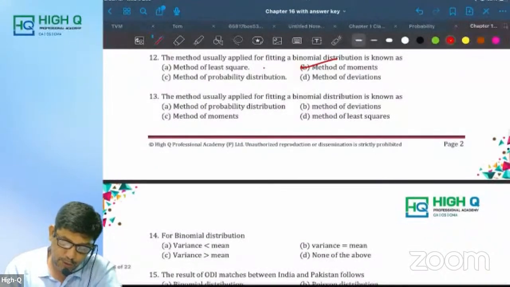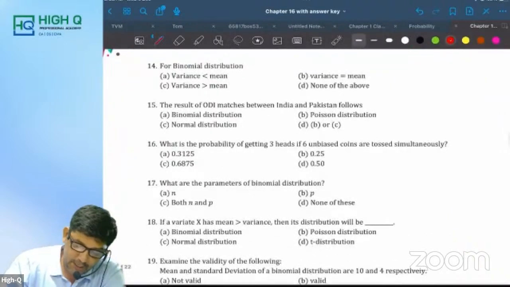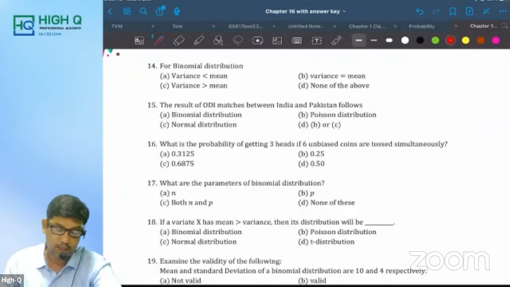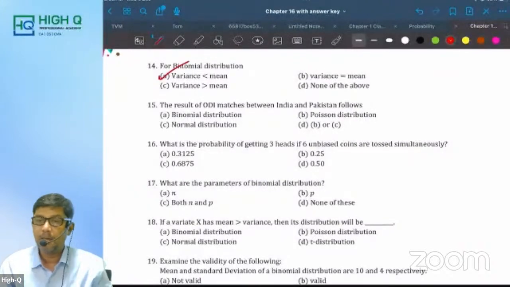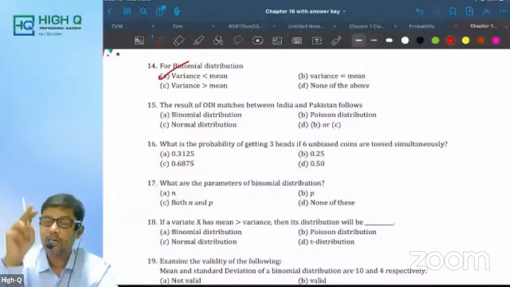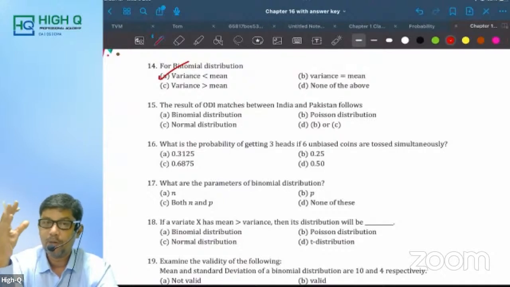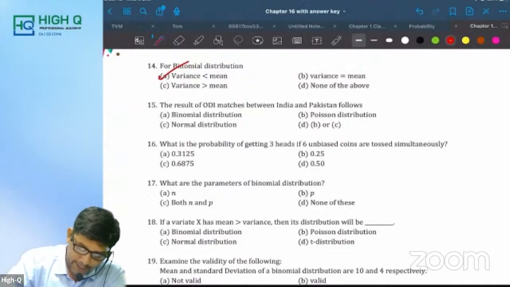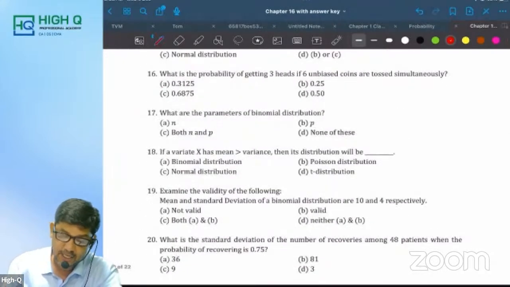The method usually applied, same question only. Now, for binomial distribution, what is the condition? Sir, none of the above. Variance is less than mean, because mean more than variance or variance less than mean, both are one and the same. What about the result of one day international match? Result of one day international match is 50-50. So obviously, probability of success is more here. So it is binomial distribution. What is the probability of getting 3 heads if 6 unbiased coins are tossed simultaneously?